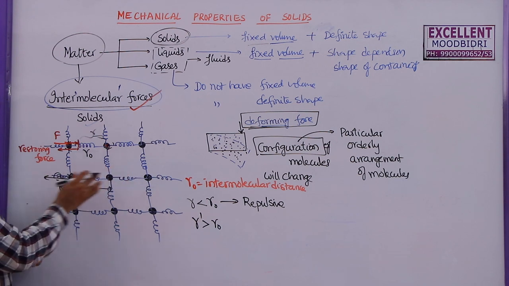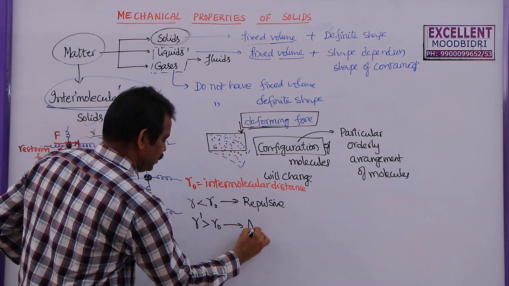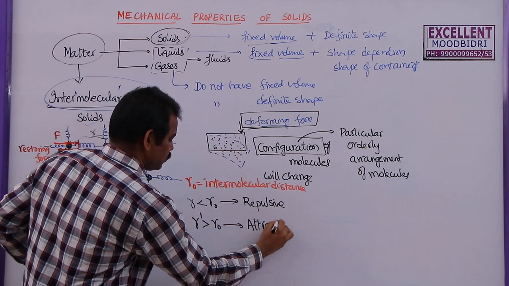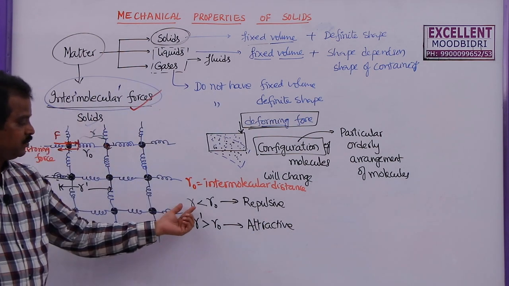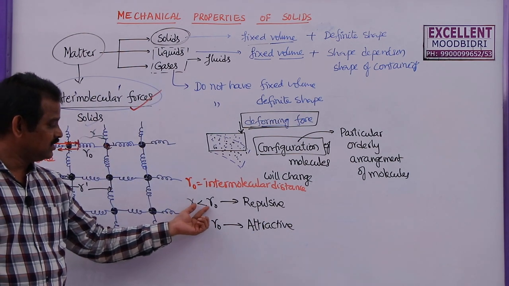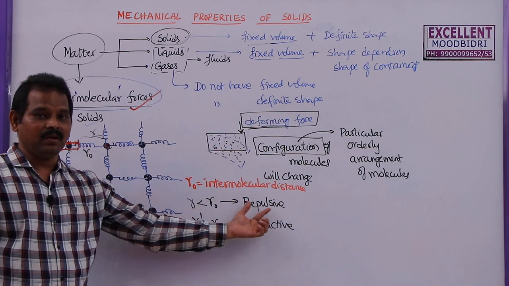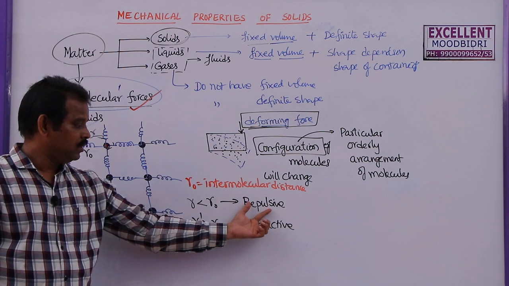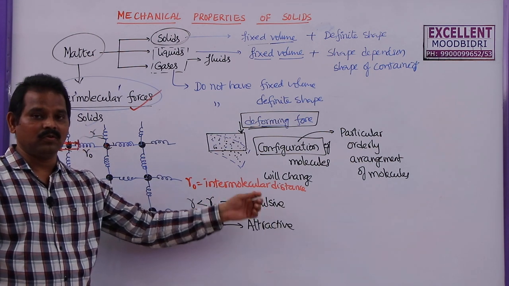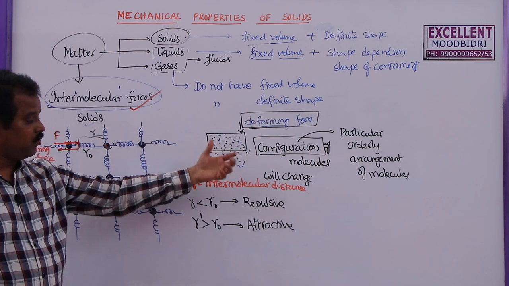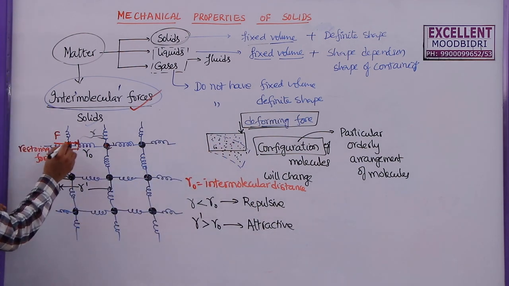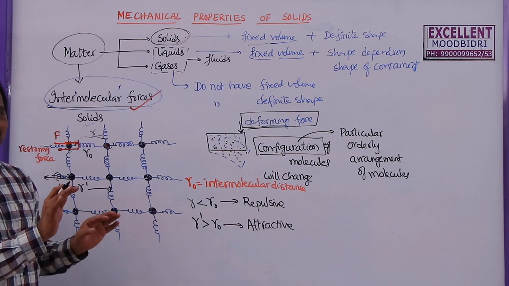That means an attractive force will be developed here. Please remember this too. If the distance between the two molecules in a solid is less than the intermolecular distance, a repulsive force will be developed between the two molecules to regain the original position. Why? Because these molecules are not constantly at rest.